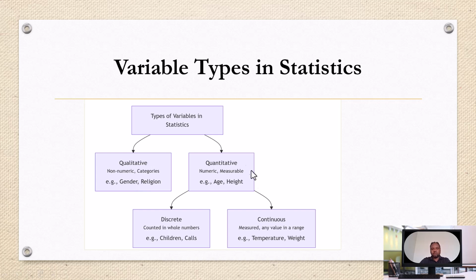When we proceed to quantitative variables, these are numerical and can be obtained by measurement, right? Variables that can be expressed numerically by nature are quantitative variables. These quantitative variables answer questions like how many or how much.